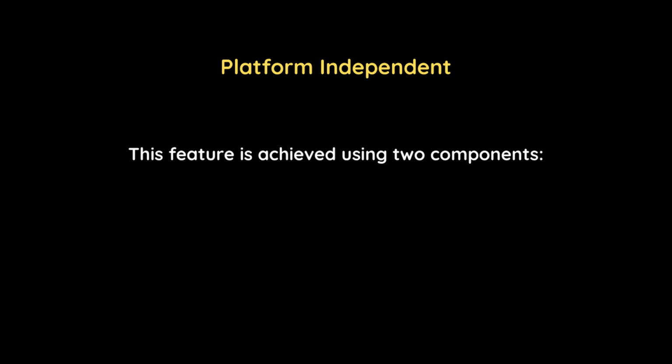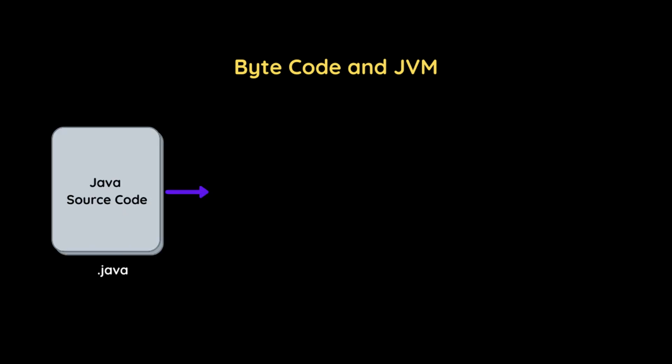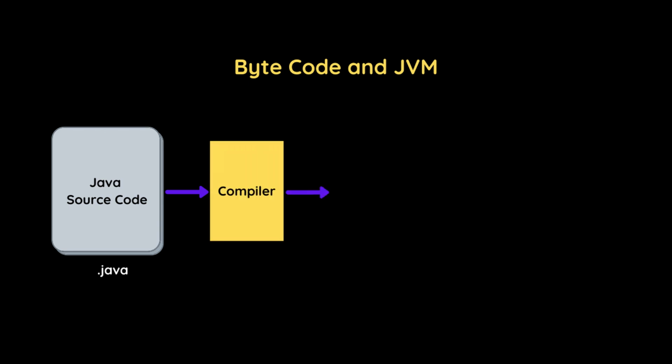This feature is basically achieved by using two components, which are bytecode and JVM. Now assume we write a program, which is also called the source code. Whenever we write a Java program, the Java compiler never produces the machine executable code. Now what is machine executable code? Machine executable code is nothing but a code which our machine can understand and we humans cannot understand it.